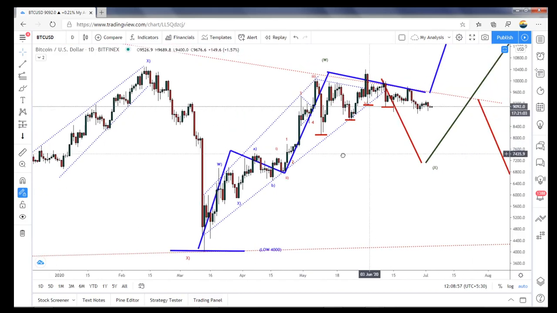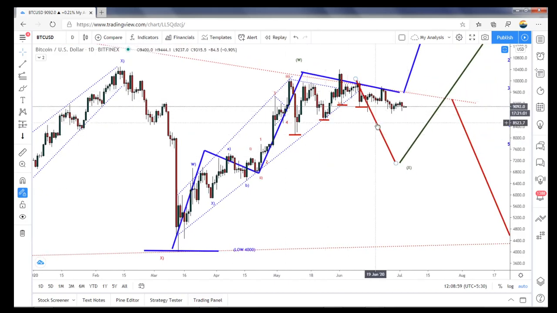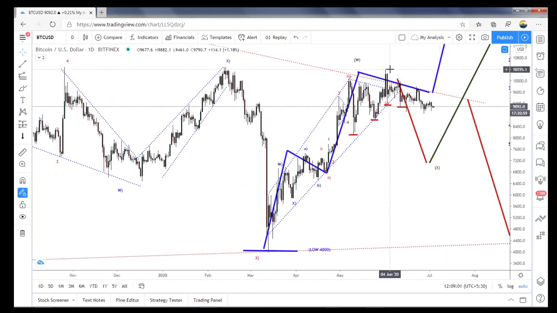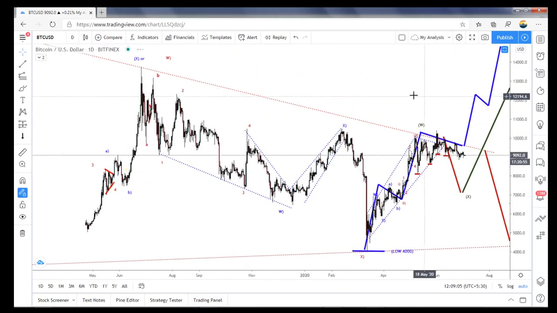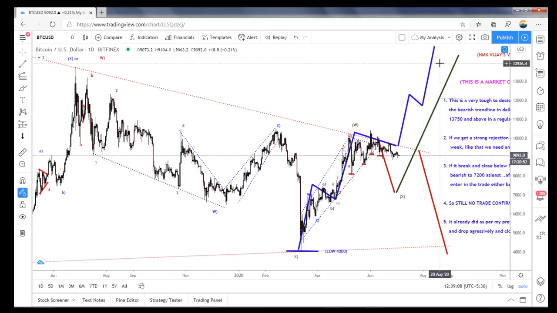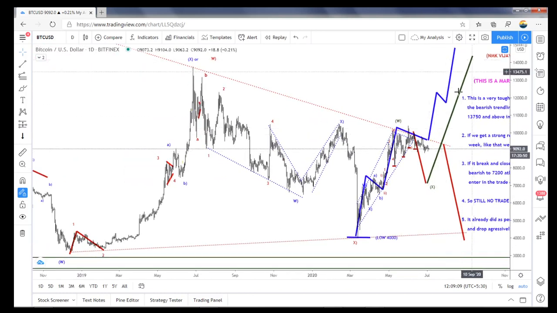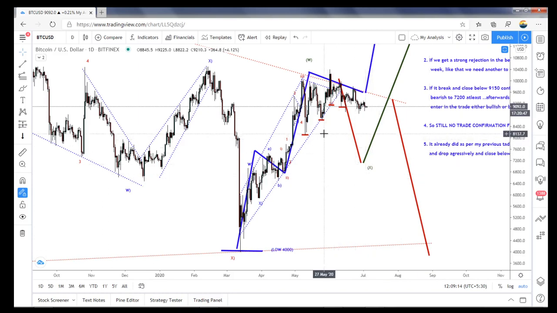So either this is a distributing or accumulating concept. Only if it breaks above this and closes above in the daily chart, that is considered the same kind of wave formation. Or it can go down, but first it has to break this low of 8.1, then only I will take a trade. According to that only I will take a trade, not here. Don't buy and don't sell here.